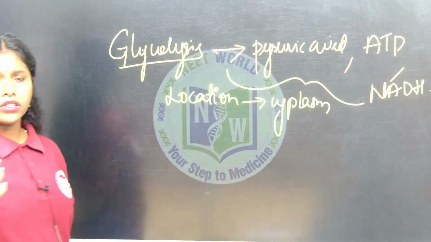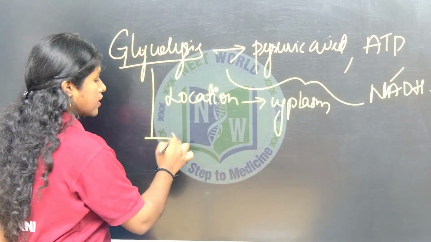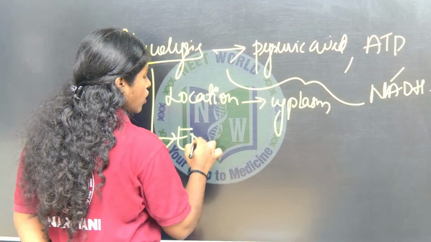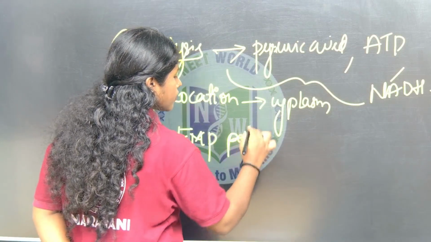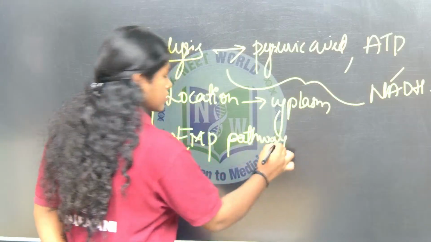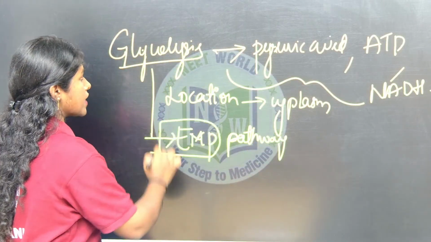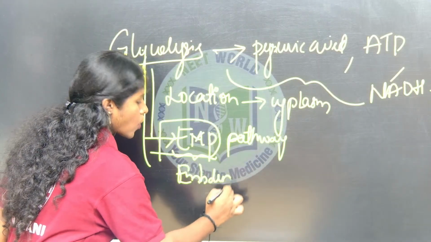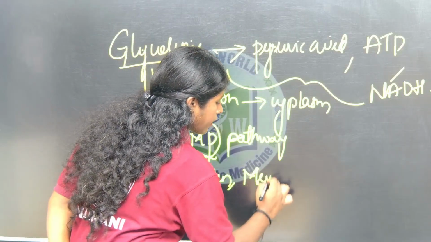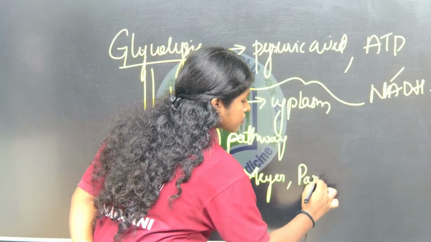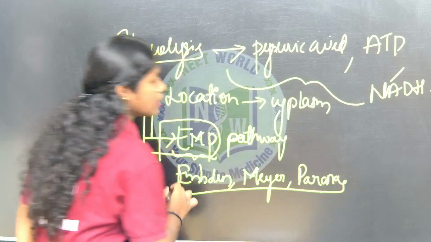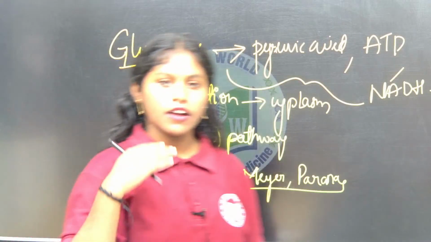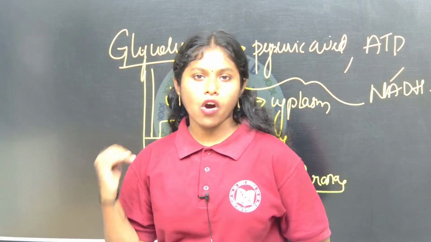The glycolysis pathway is also called the EMP pathway. What is meant by EMP pathway? The scheme was given by the scientists Gustav Embden, Meyerhof and Parnas. These scientists gave the scheme of this glycolysis, and it is an ancient process. It is the first step which occurs in all living organisms.